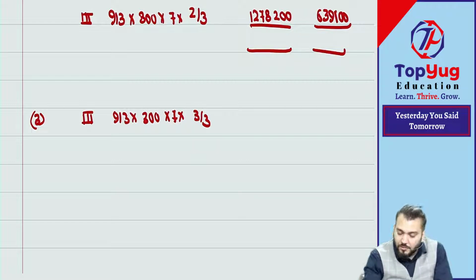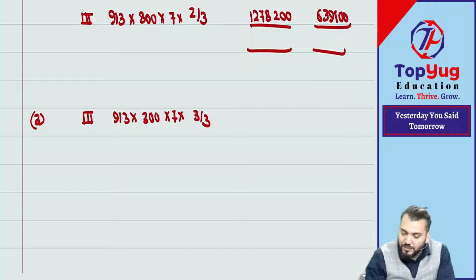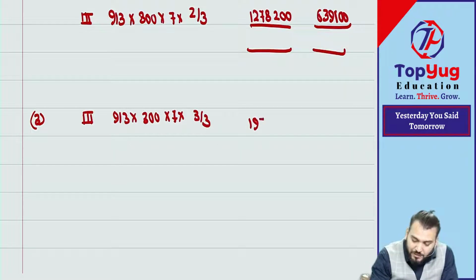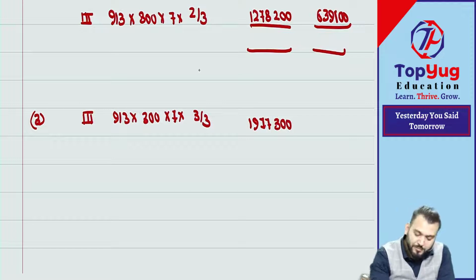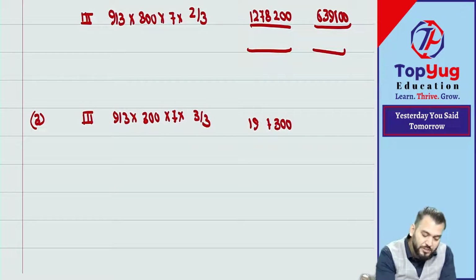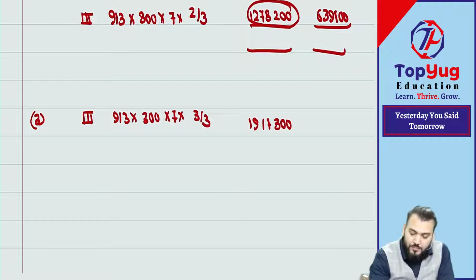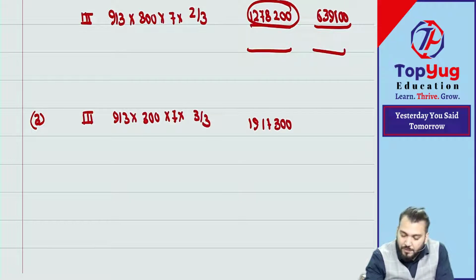Correct now? So 913 into 300 into 7. How much is it coming? 19 lakh 17,300. Minus what? Minus this, so minus 12,78,200.